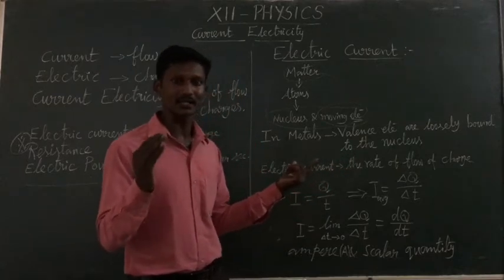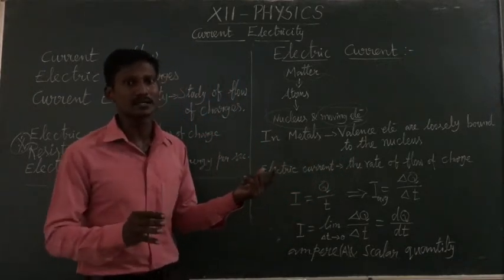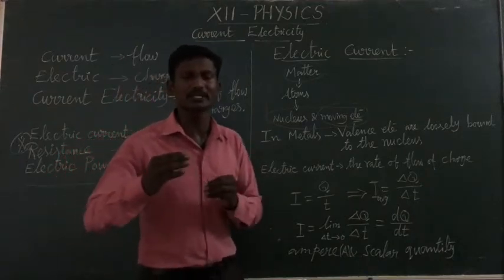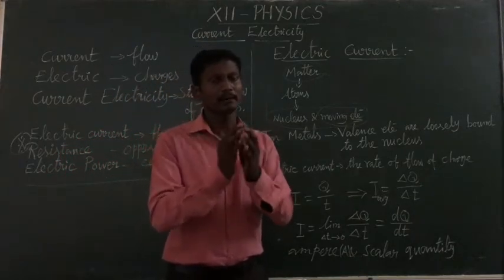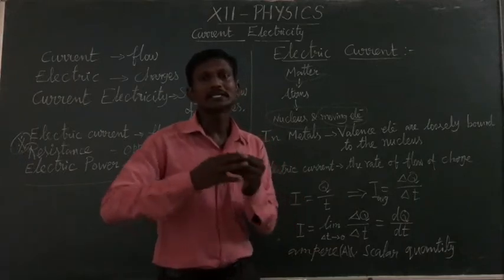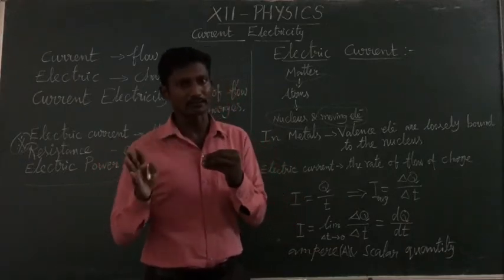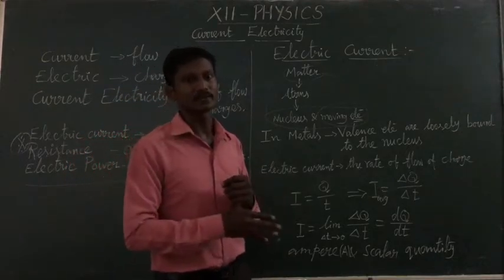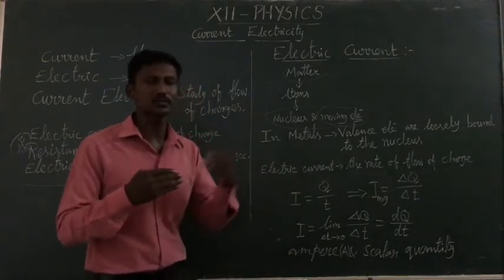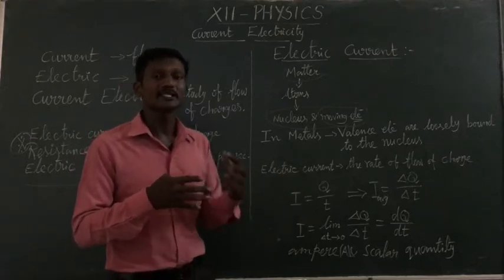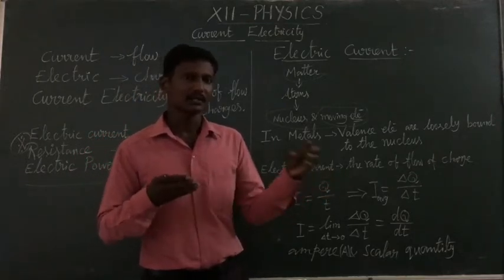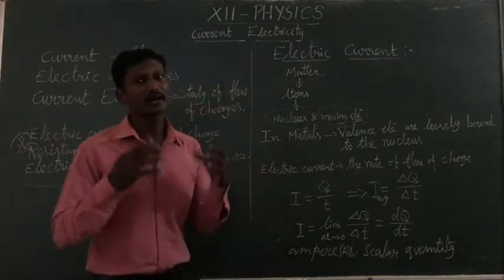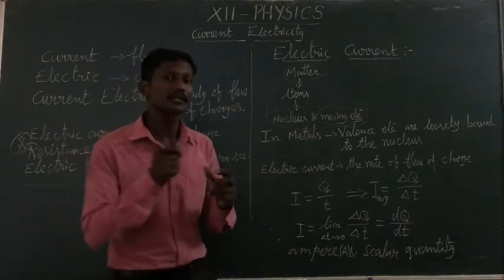The valence electron is loosely bound with the nucleus, so it is easily detached from the atoms. Detached means released from the atoms. The electrons are ready to detach from the atoms, so they can move from one place to another. That creates some current. We can't see the current, but we can feel it.